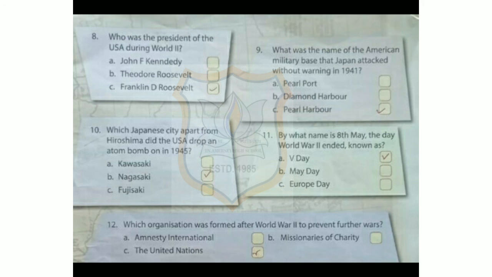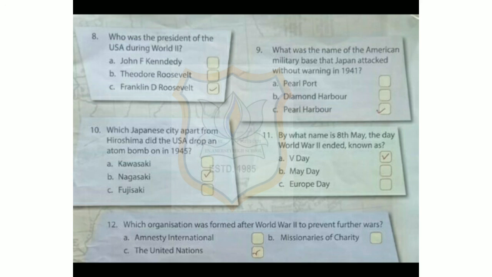Ninth one, what was the name of the American military base that Japan attacked without warning in 1941? Answer is Pearl Harbor. Tenth one, which Japanese city apart from Hiroshima did the USA drop an atom bomb on in 1945? Answer is Nagasaki.